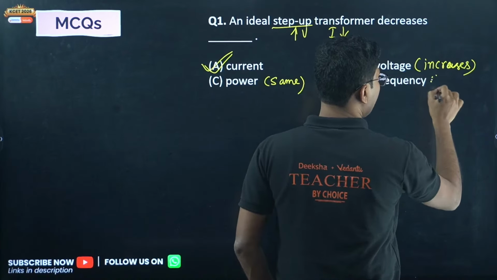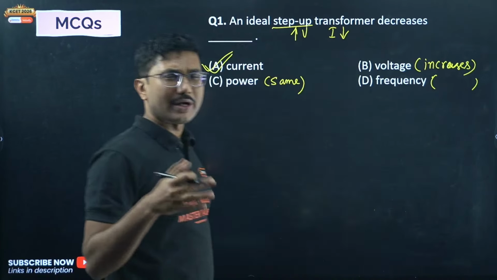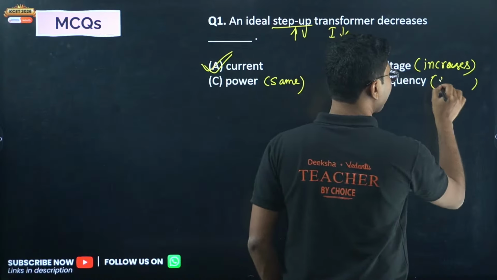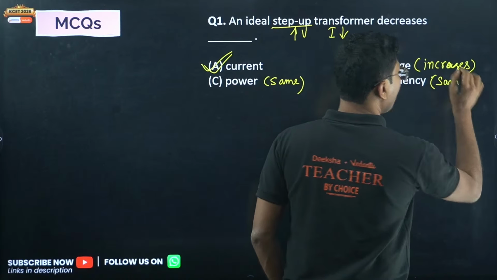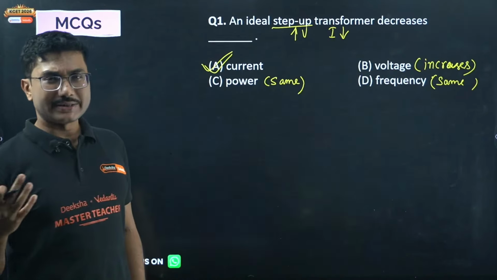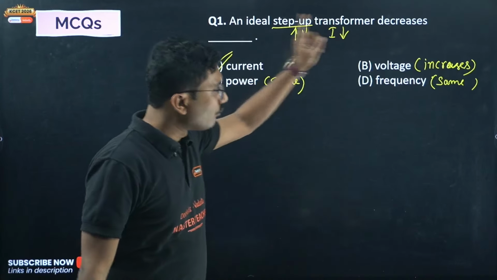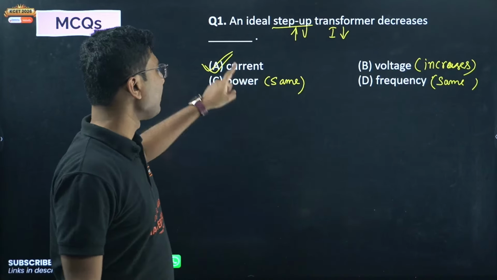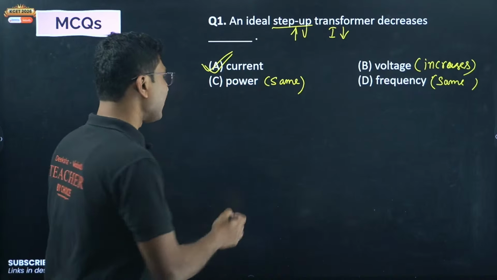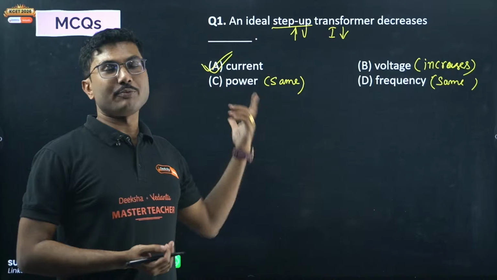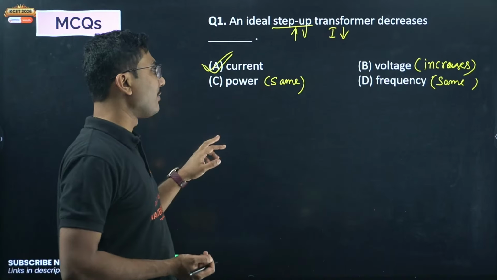Frequency independent. Frequency you can change it in some other way. But frequency mostly remains the same. 50 hertz is the standard frequency. Frequency remains the same. Voltage increases, power remains the same, only current decreases. Remember that an ideal transformer has the same power. So power input equals power output. That means power remains the same.